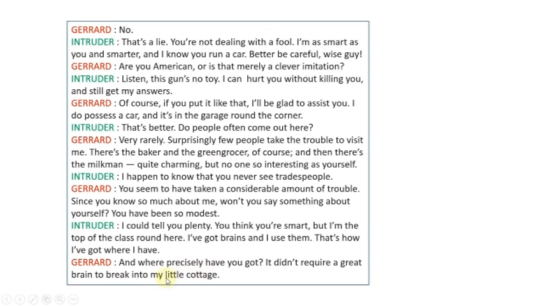Gerard: And where precisely have you got? I didn't require great pains to break into my little cottage. Then Gerard said that the man had just broken into his small cottage, and that it was not a big deal and did not require much intelligence.